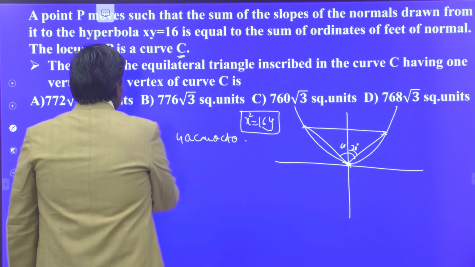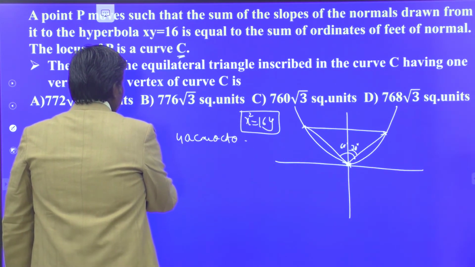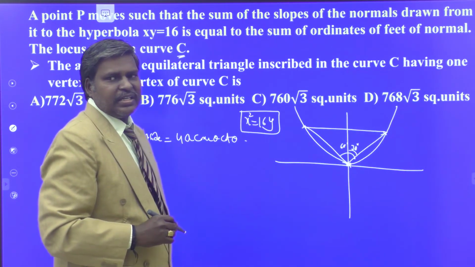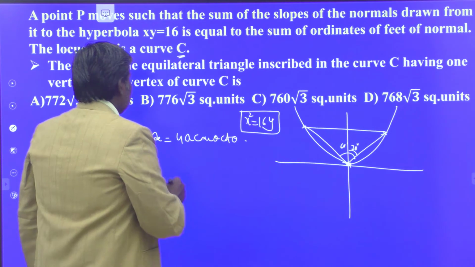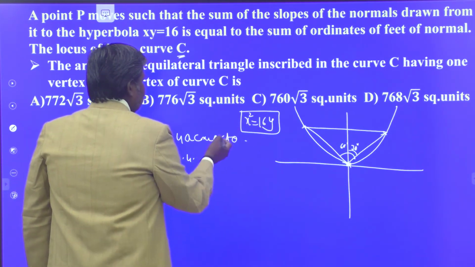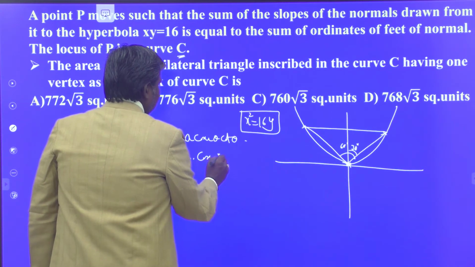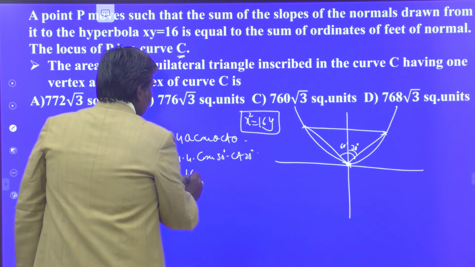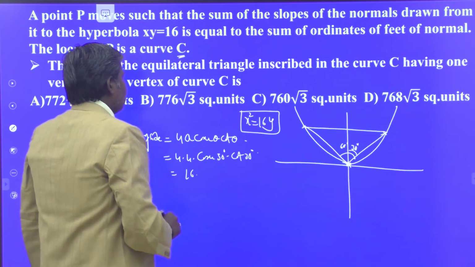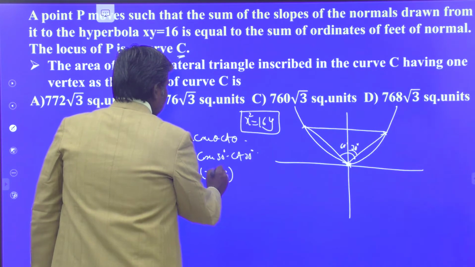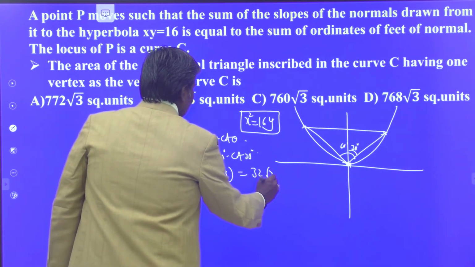This is the length of the side. Length of the side is equal to 4a cosecant theta cot theta. So 4 into a, which is 4, times cosecant 30 cot 30. That is equal to 16 times cosecant 30 degrees, which is 2, and cot 30 degrees is root 3. That is equal to 32 root 3.